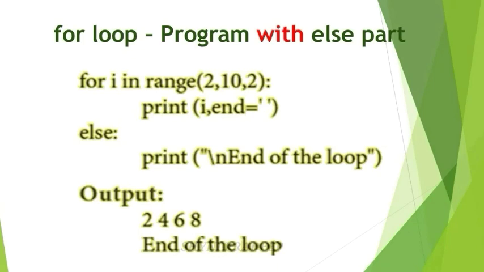This for loop is similar to the while loop, but the difference is that in the for loop we have to mention the initial value, stop value and increment value in a single line within the range function. So this is about the for loop.